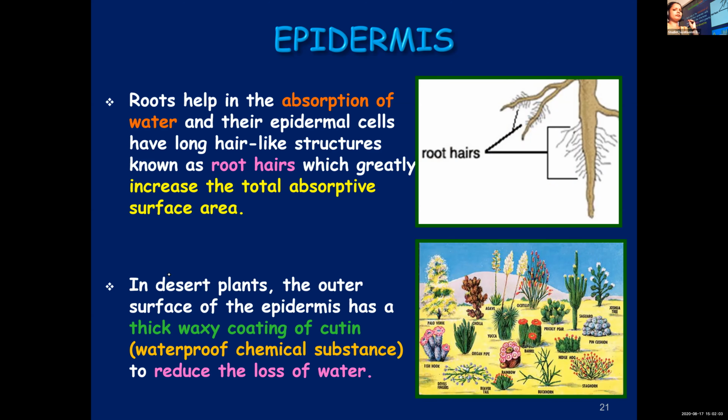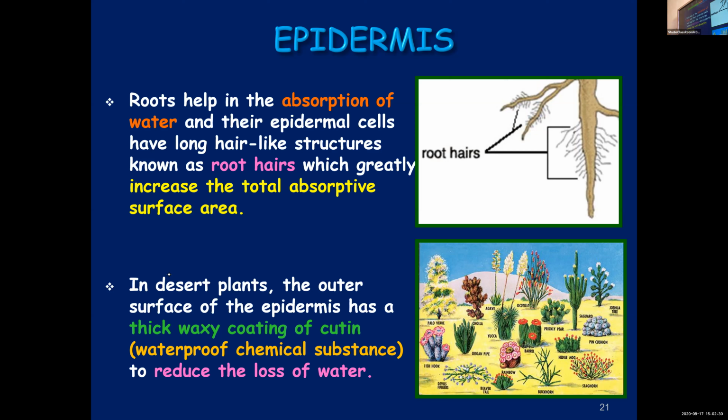In roots also you can find epidermal cells, and the epidermal cells in roots can form some hairy structures. You call them as root hairs. What is the advantage of having root hairs? They will increase the surface area for absorbing water. They will increase the total absorptive surface area. What for? To absorb water.